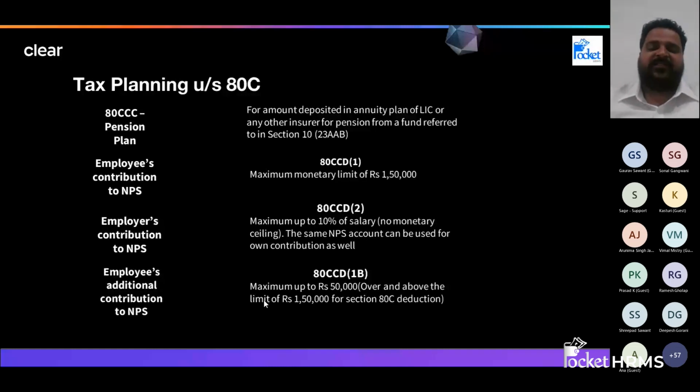Okay. Apart from this, people come and ask what are the good options to invest in 80C. So there are various options as I've already discussed. Apart from this, if you're investing in fixed deposits, the tax saver fixed deposit is one particular type of fixed deposit which is available with banks. But the only issue is the lock-in period is 5 years. If you withdraw any time before 5 years, then that amount will be taxable.